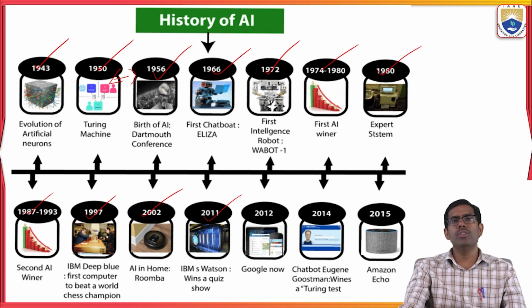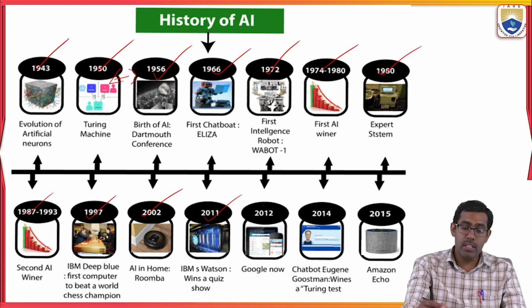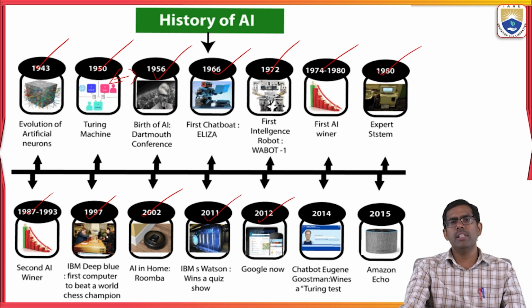Okay, the next, in 2011, IBM won in a quiz show. They were conducting a quiz show, and the artificial intelligence machine solved the quiz questions in the year 2011. Then next, in 2012, Google Now. Some concepts and technologies were implemented in the Google engine.